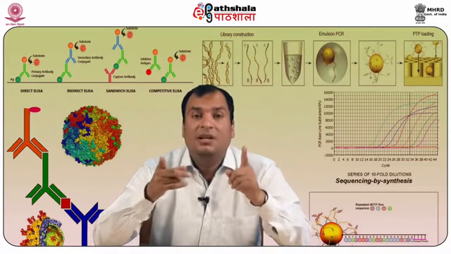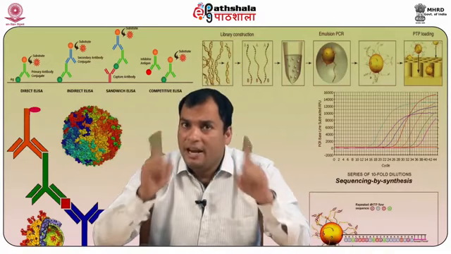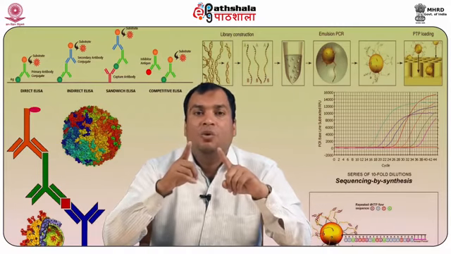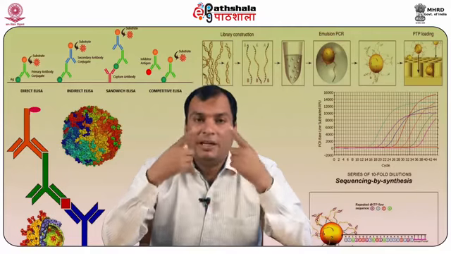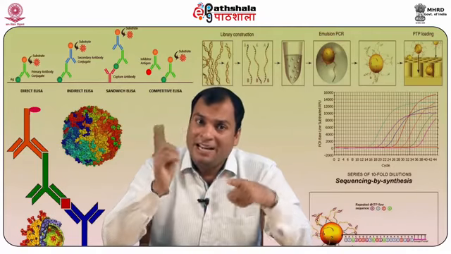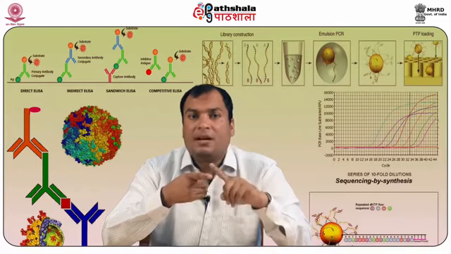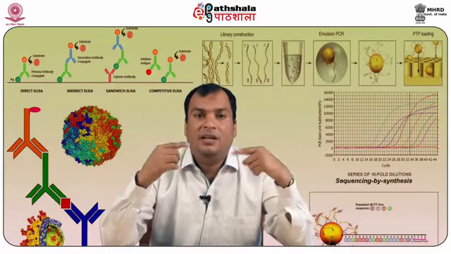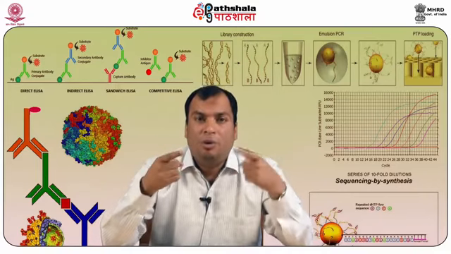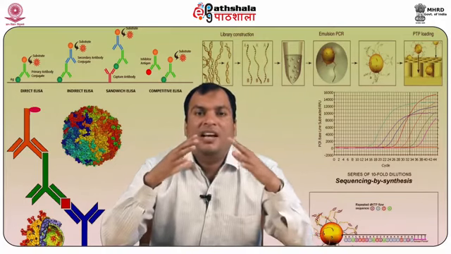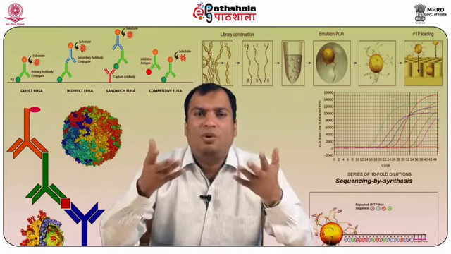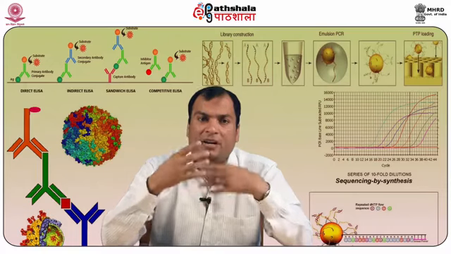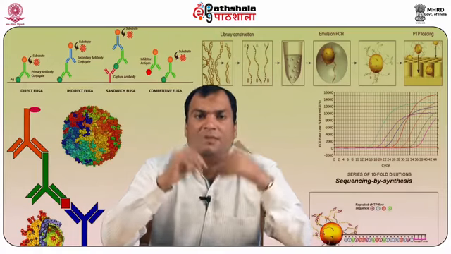Nucleases are of two types. First is exonucleases and the other is endonucleases. Exonucleases remove nucleotides one at a time from a DNA molecule, whereas endonucleases break phosphodiester bonds within a DNA molecule, and these endonucleases include restriction enzymes that play an important role in recombinant DNA technology. Without that, recombinant DNA technology is not possible.